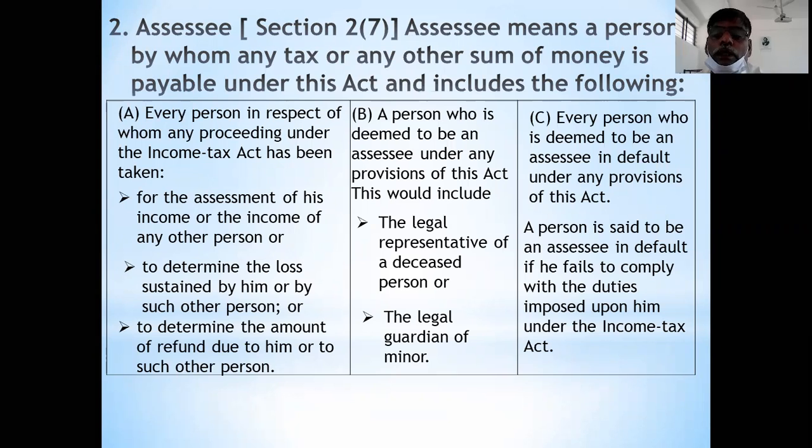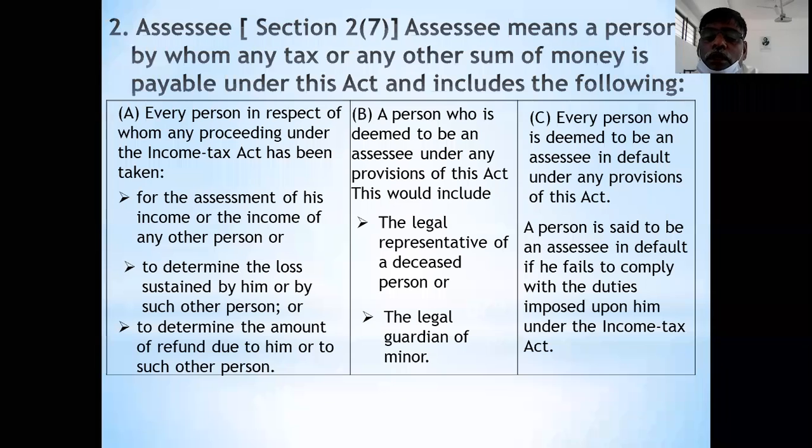Instead of deducting the income tax, if the total amount of salary is paid to the employee, then the employer has to pay the tax portion out of his pocket. This is called default.